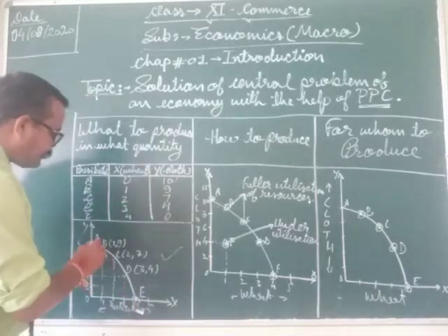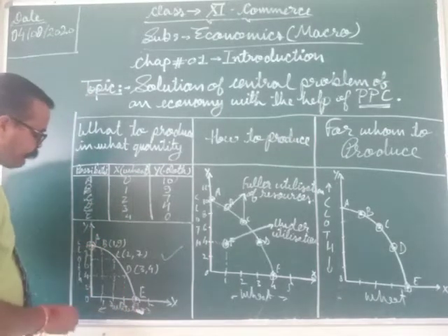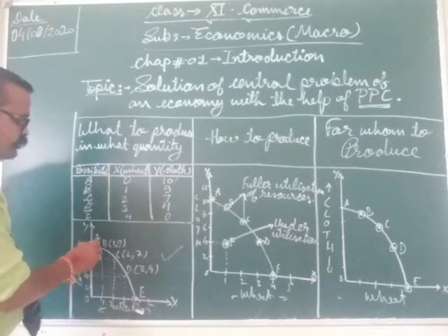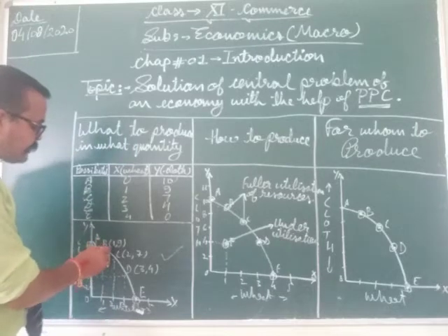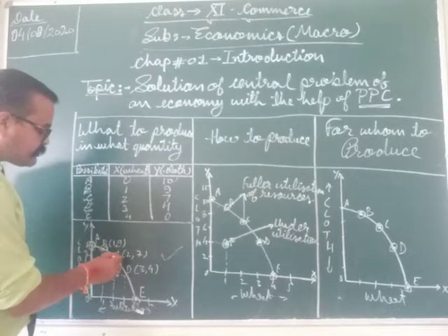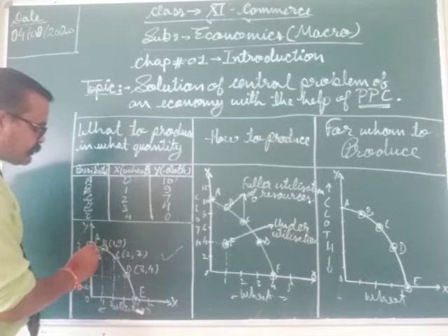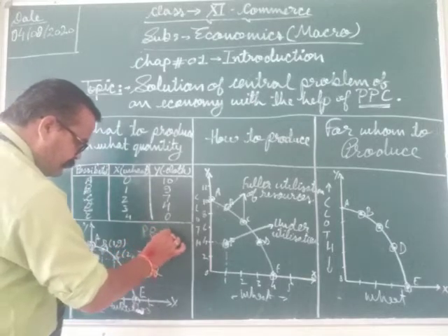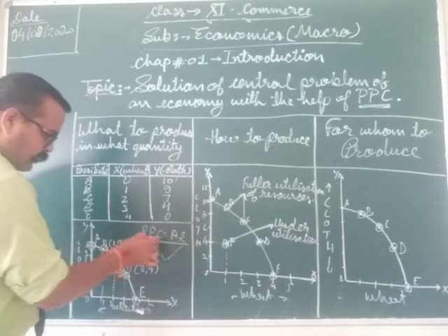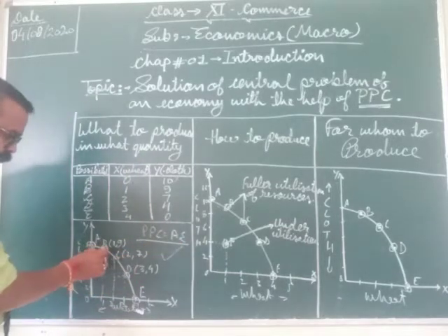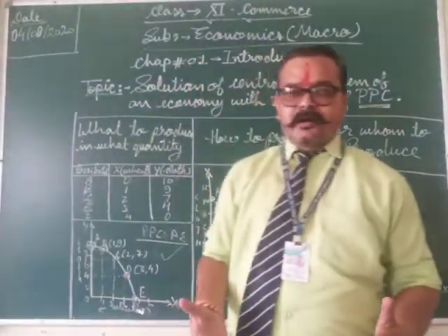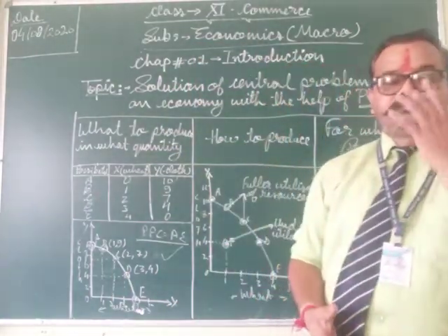At point A, 0 units of X and 10 units of Y are produced, and similarly at point B, point C and point D. These are the combinations on PPC AE, which can be produced by the producers.